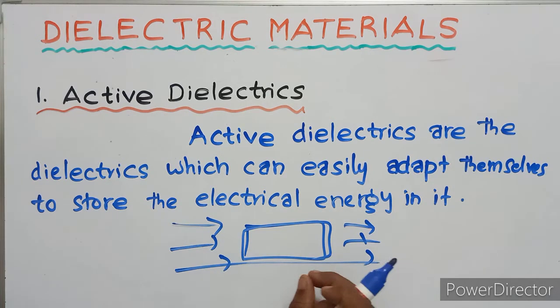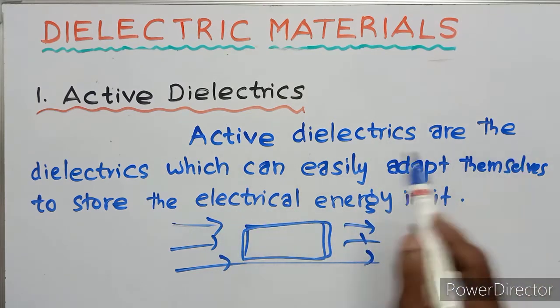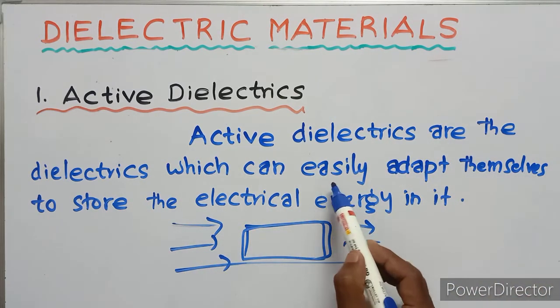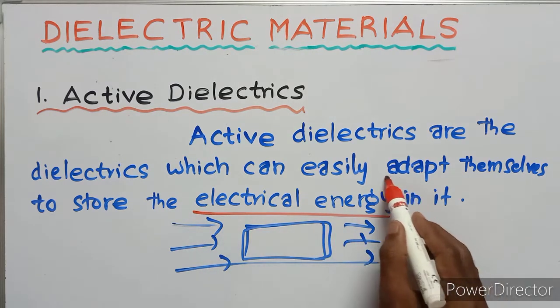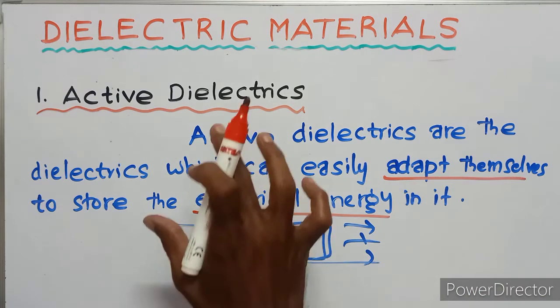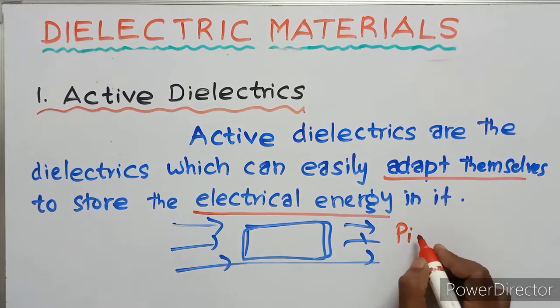Then it actively accepts electricity. Then it is known as an active dielectric material. That means active dielectrics are the dielectrics which can easily adapt themselves to store the electrical energy. For example, we know piezoelectric.